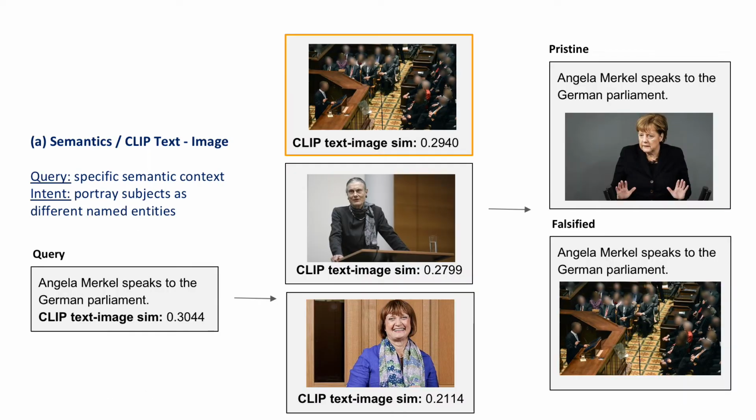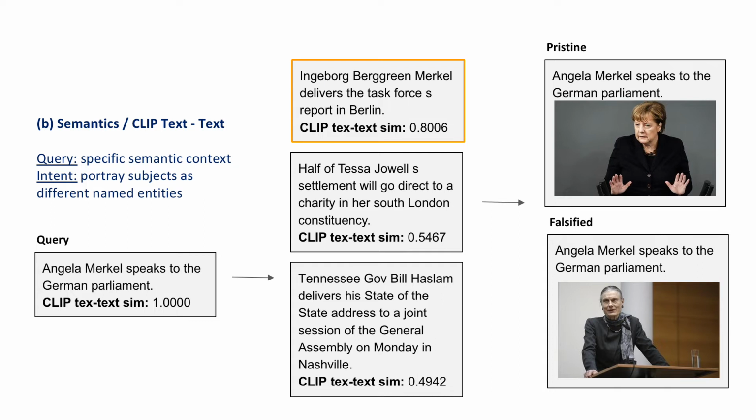Now let's dive into how we generated our dataset. First, our semantic split queries for a specific semantic context with the intent to portray subjects as different named entities. We have a query caption, Angela Merkel speaking to Parliament. We have a set of candidates that do not depict Angela Merkel, and we select the most similar image for the query caption using the highest CLIP text-image similarity. In our other semantic split, we now use the highest CLIP text similarity and select the most semantically similar caption.